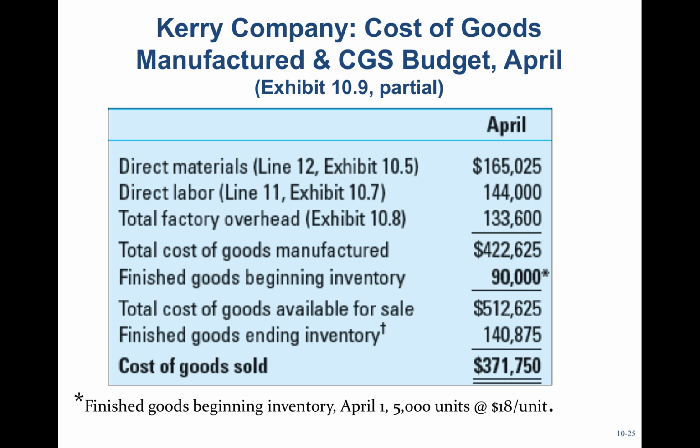All right, so I'll add beginning inventory and subtract ending inventory to get my cost of goods sold. Beginning inventory: I have 5,000 units, and the cost of material, labor, and overhead is $18 per unit, and that's from your text. So I take 5,000 times $18. I have 90,000 as my beginning inventory. So I'm going to add that. So I got goods available for sale of 512,625. Then I'll subtract out my ending inventory of 140,875. So number of units in ending inventory times the rate of $18 per unit.